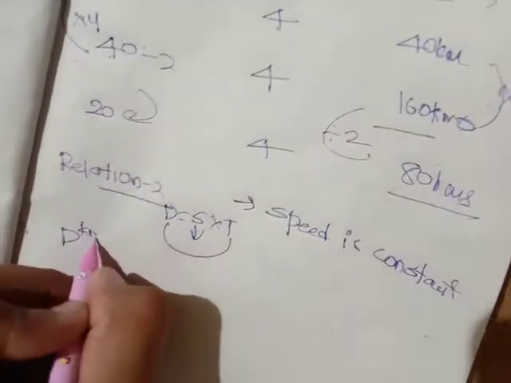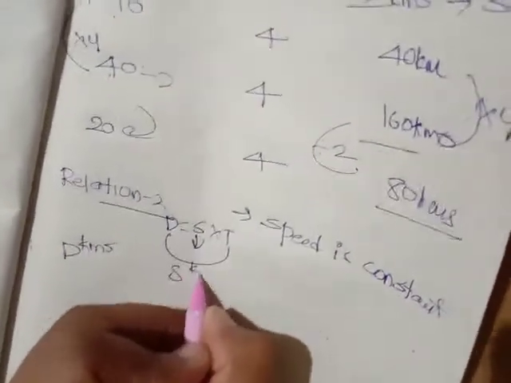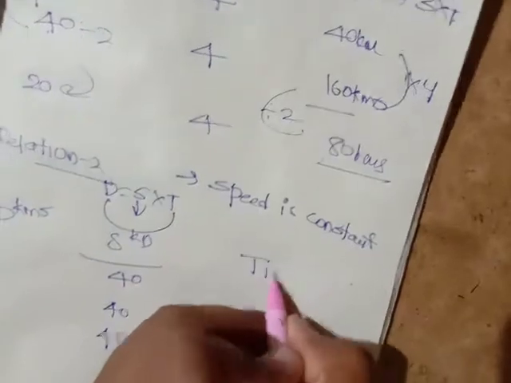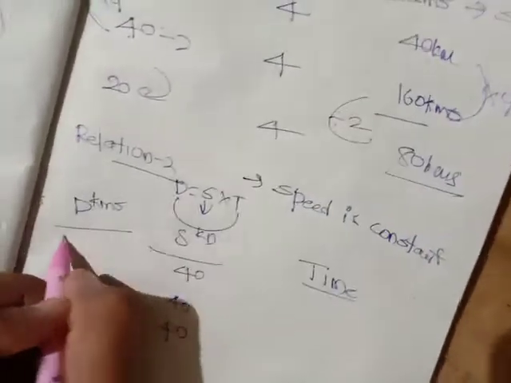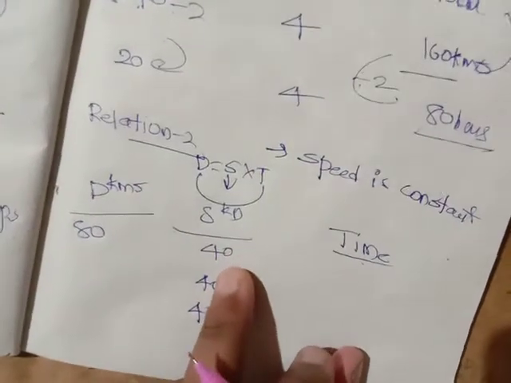Directly proportional. Let me take distance in kilometers. Speed is constant, 40 kilometers per hour. What is time? Let me assume the distance is 80. I'm going 40 kilometers per hour.